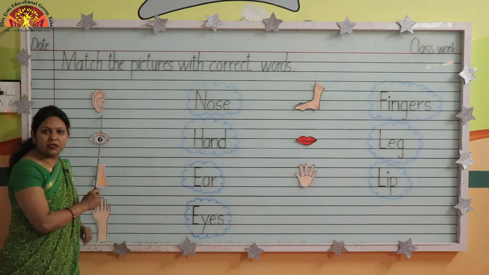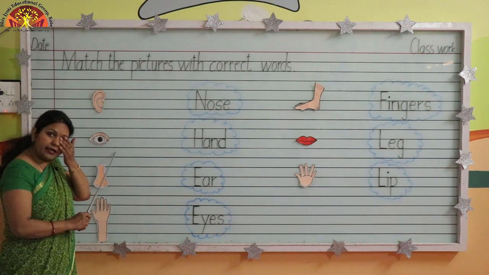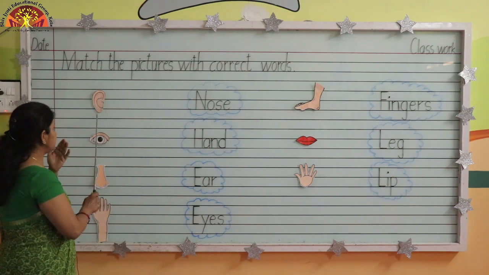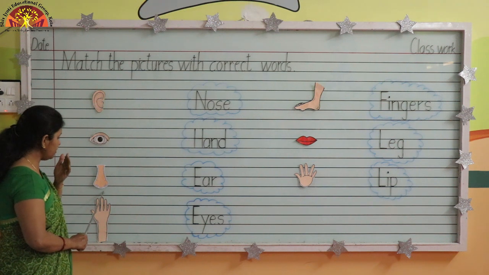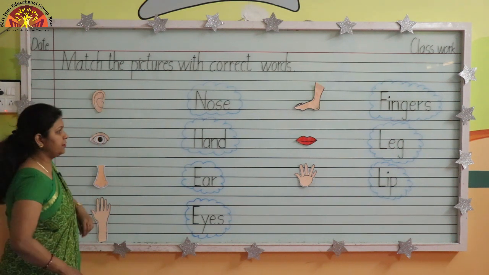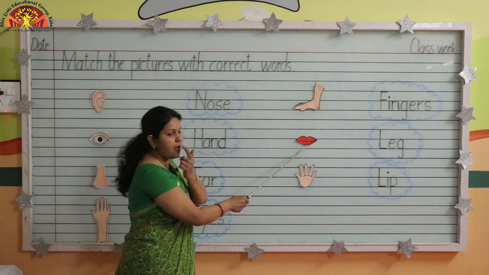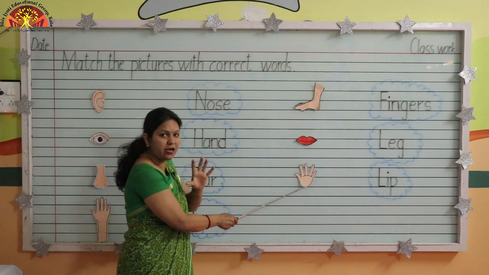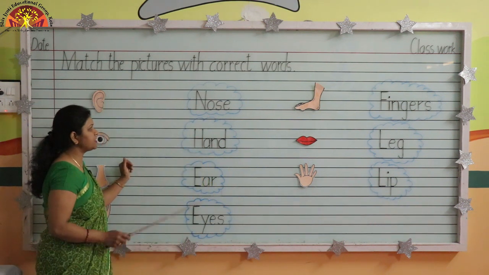This is an ear. This is an eye. Touch your body parts with me, kids. This is an ear. This is an eye. This is your nose. And this is hand. This is leg. This is lip. And these are fingers. Right. Now read the spellings with me.